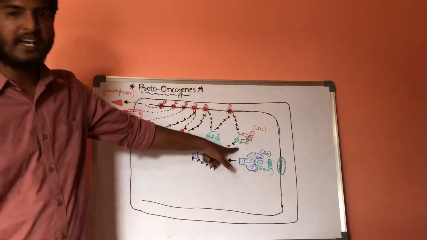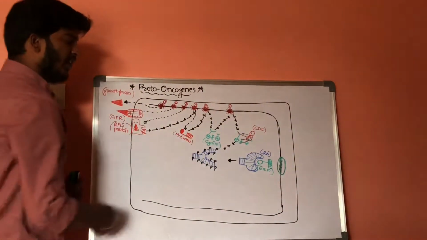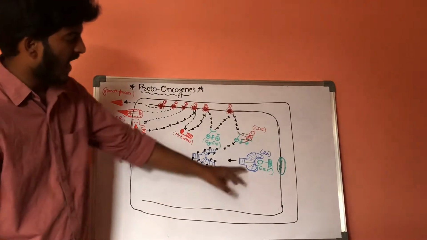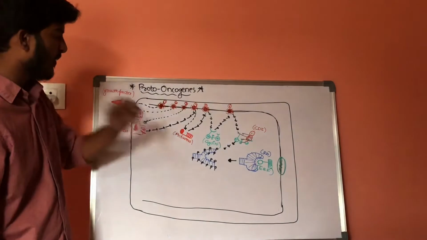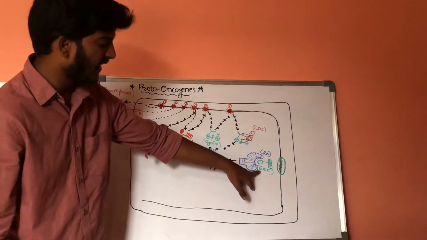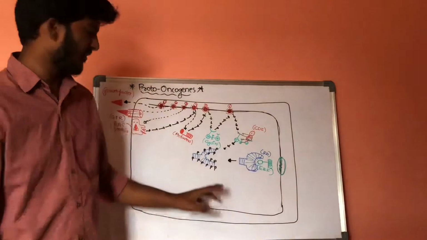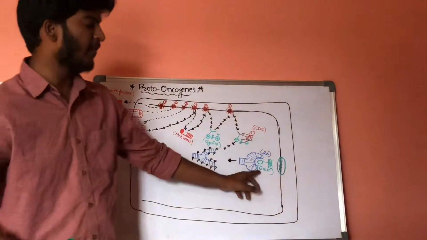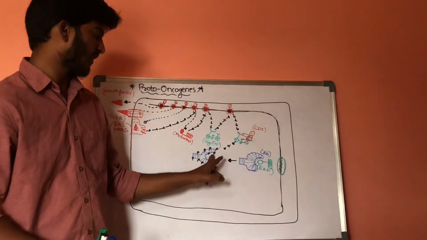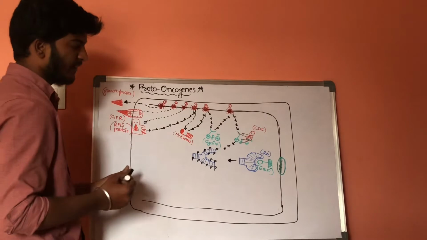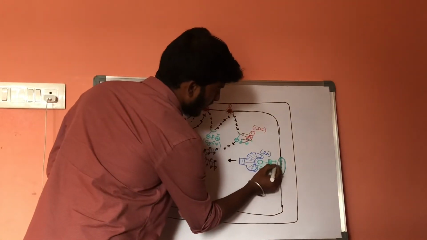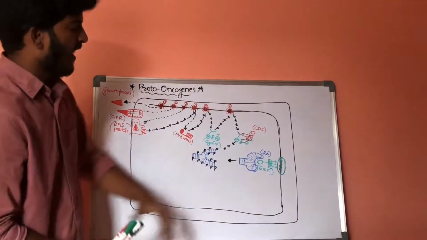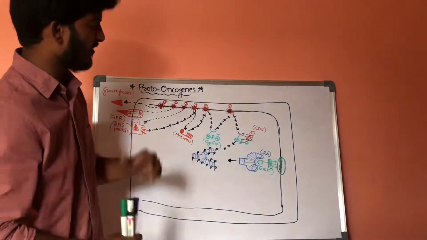whenever these cyclin dependent kinases are activated, they are involved in phosphorylating the RB proteins. Whenever this RB protein is phosphorylated, it will release the E2F protein which is present inside this RB protein. After removing, this E2F protein will bind to this DNA replicating gene, and it undergoes the DNA replication. In this way,